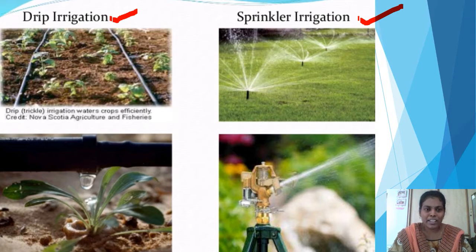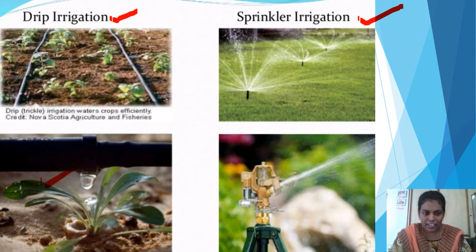In drip irrigation, if you see, in the total field long horizontal tubes are present. Here and there holes are there in those tubes. Whenever water is supplied into this horizontal tube-like structure, look at this picture here.